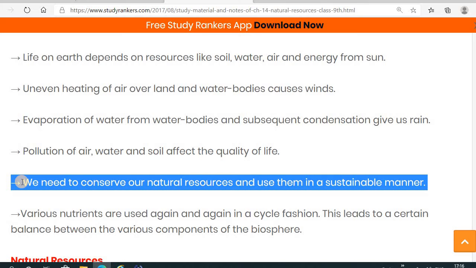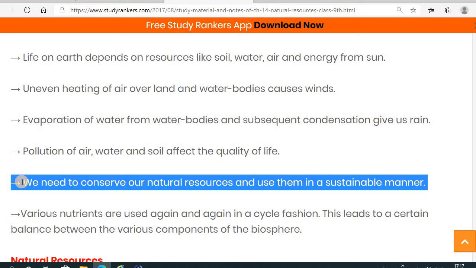If you divide these natural resources according to their uses, they are divided into two types, renewable resources and non-renewable resources. Renewable resources are those that are not depleted or finished after using them. So those come under renewable sources of energy, like the sun, water, rain, wind. All these kinds of energy sources come under renewable sources of energy.